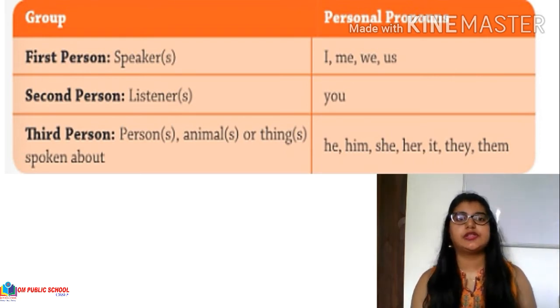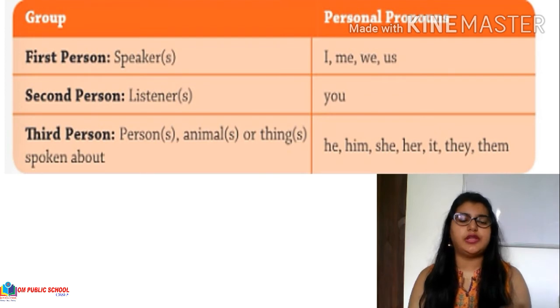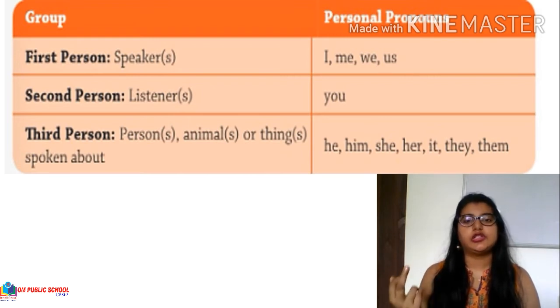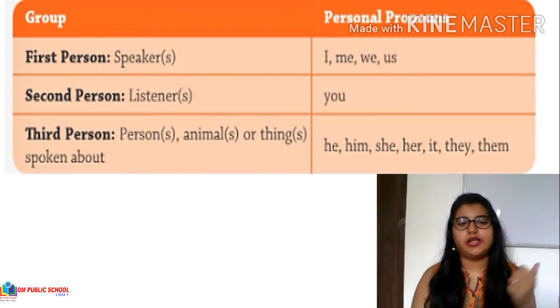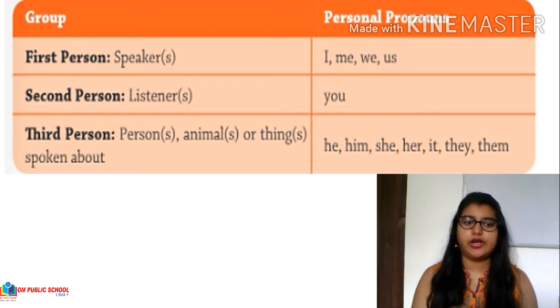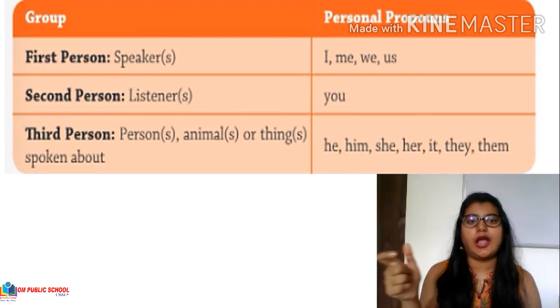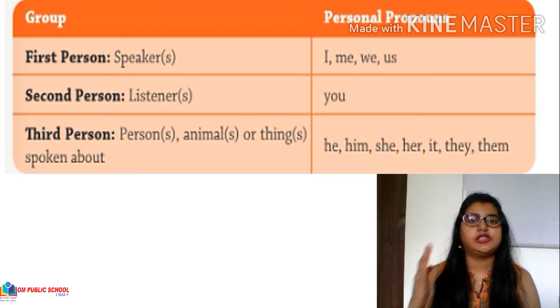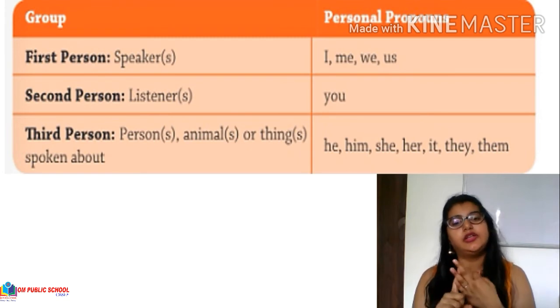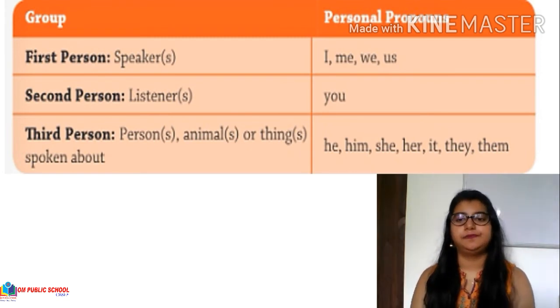Okay. Look at the screen. The first person is I and me for the singular, and for plural we use we and us. For second person we use you for both singular and plural. For third person we use he and him for masculine, she and her for feminine, and it for the neuter gender. All of this is for the singular nouns. For plural nouns, third person, we use they and them irrespective of any gender. Yes, they and them is used for masculine, feminine, and the neuter gender, and also the common gender.